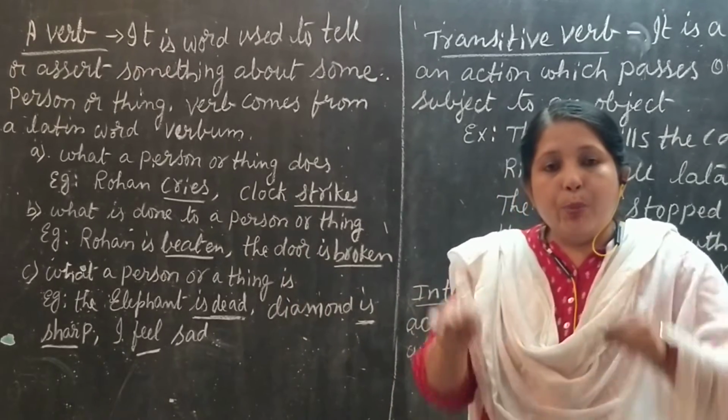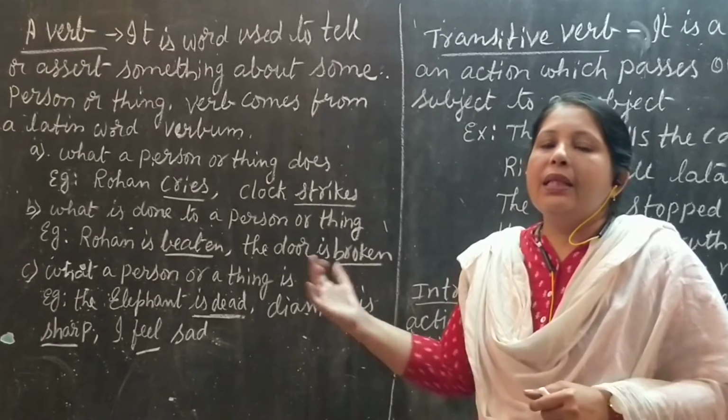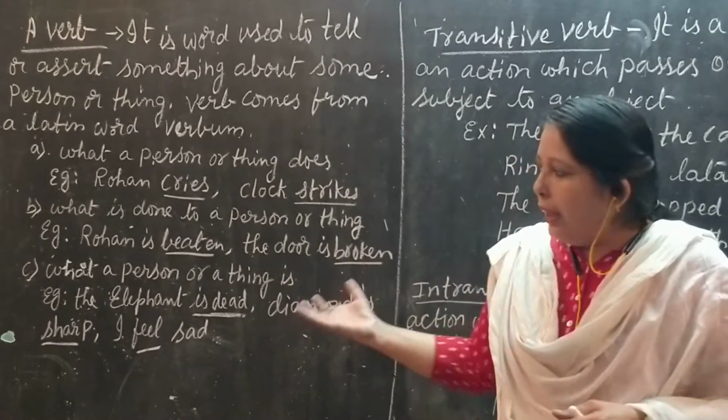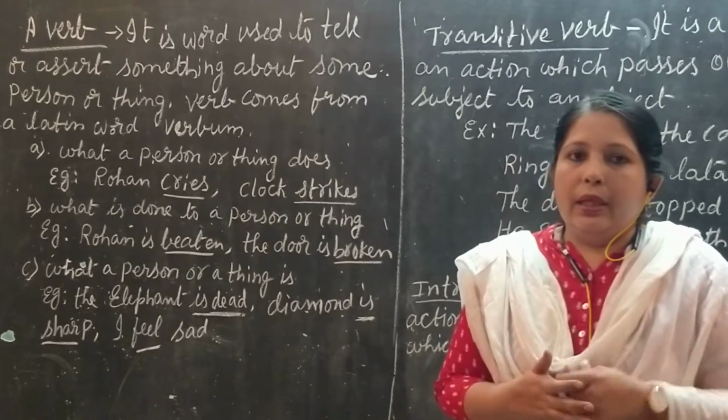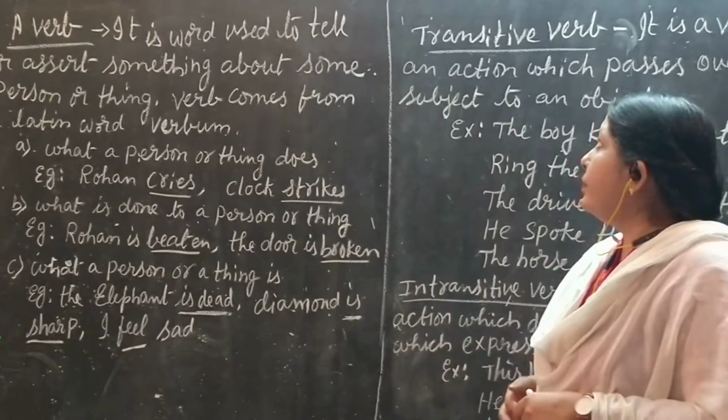उन्हें क्या है? वो person है क्या? Okay, in this form we can take it. In this way we can find out the verb in a sentence.